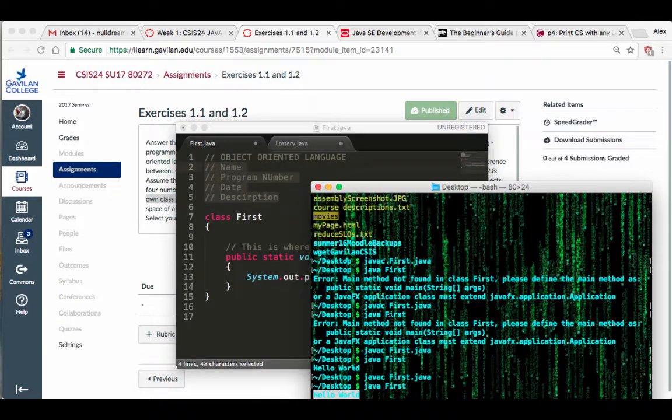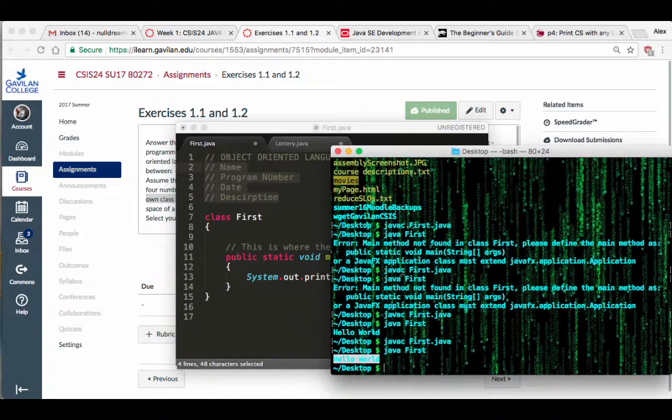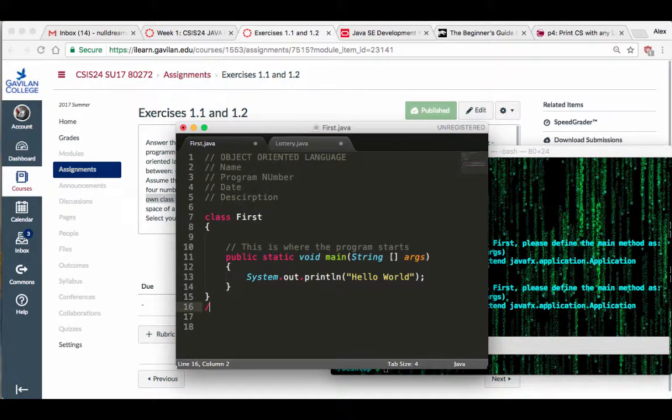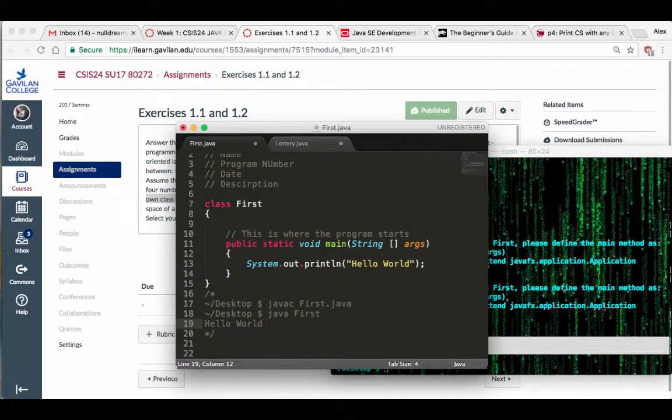So the next one is the hello world. This is my output for the Java. I'm just going to go into my command line, select all this stuff, copy it, and put it at the bottom of my code like so. Put it inside a comment block, paste that stuff in there, and this is your sample program run. Or I'll call it program test run. It shows me that you tested your program.